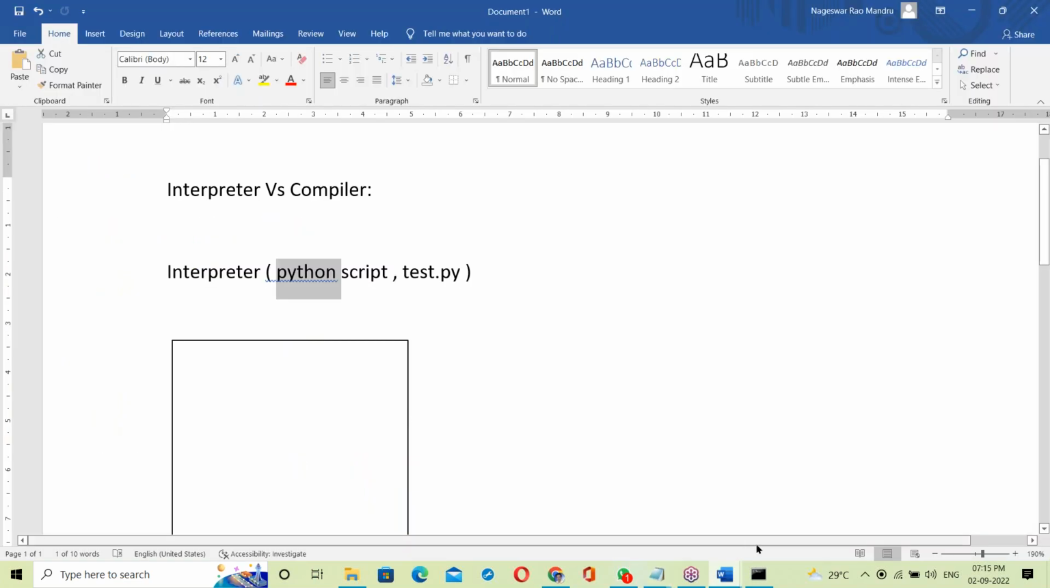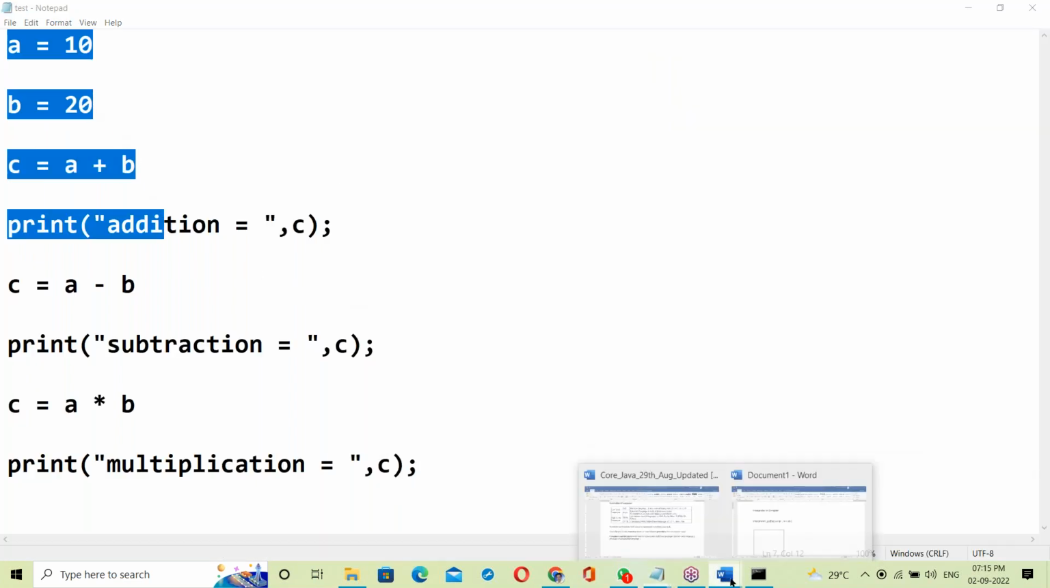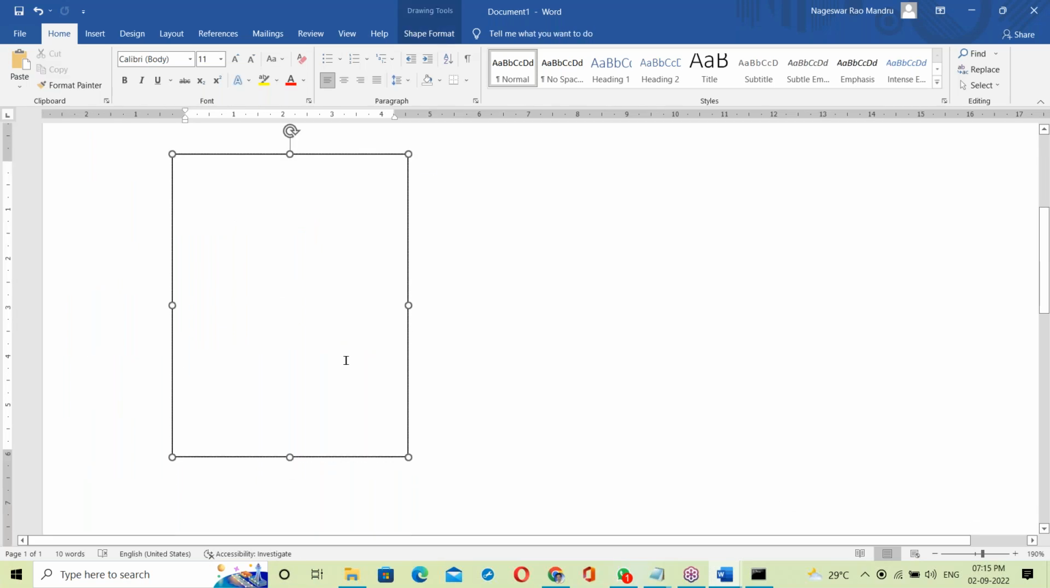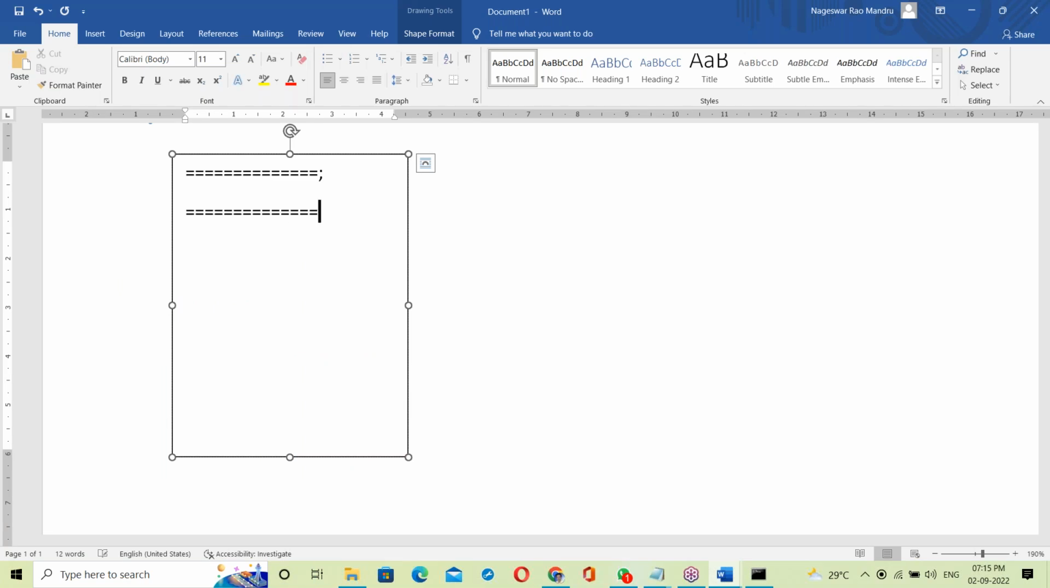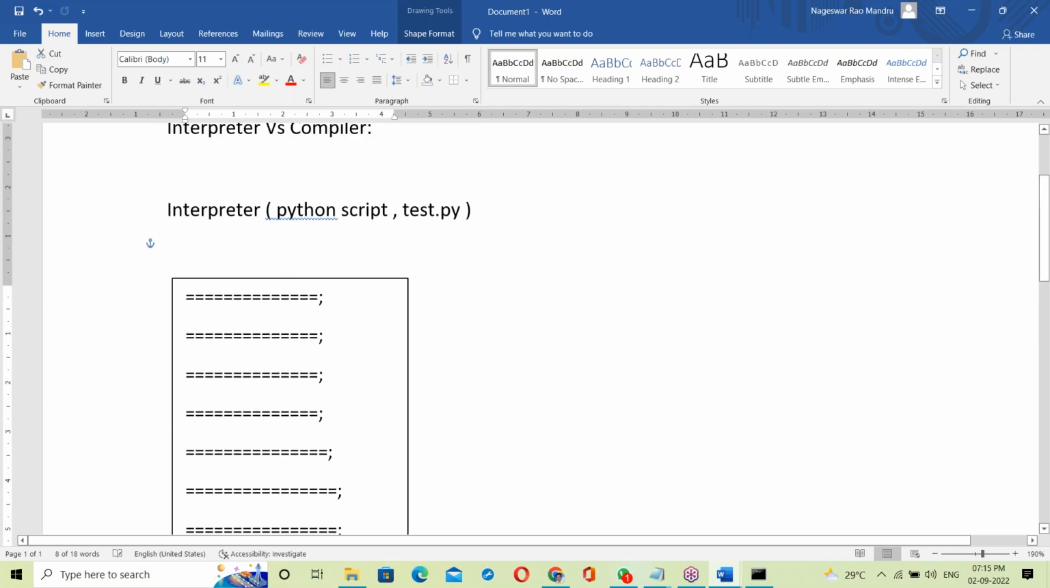Let us see. In Python, there is a first statement, next statement, like this. A equal 10, B equal 20, C equal to A plus B. Next, displaying the addition value. Next, C equal to A minus B, then displaying the subtraction value. Next, C equal to A into B, multiplication, then displaying the multiplication value. So let us say this is the Python script. How does the Python interpreter work on this script?